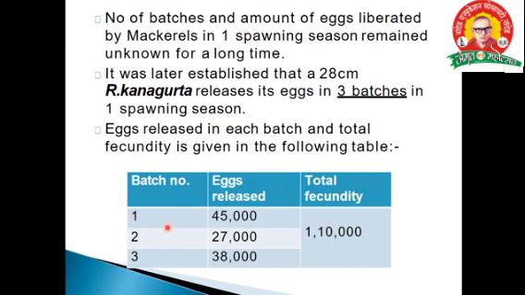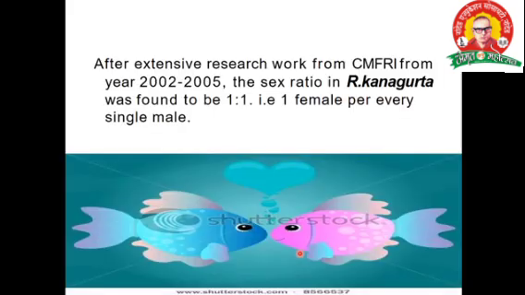That is batch number 1, eggs released 45,000. Batch number 2, 27,000. Batch number 3, 38,000. And totally we count, total fecundity count, it's 1,10,000. It is the fecundity of Indian mackerel. Next aspect, that is the sex ratio.